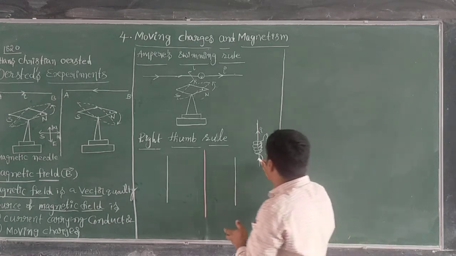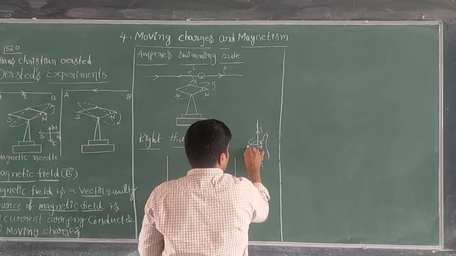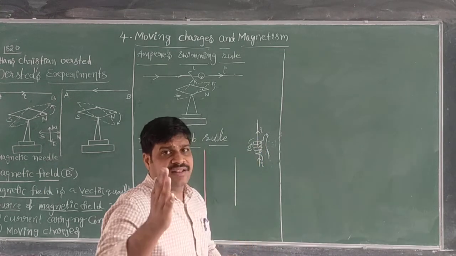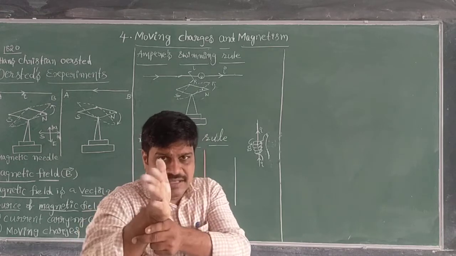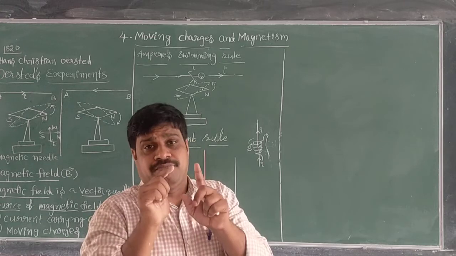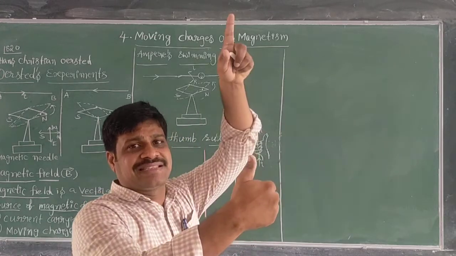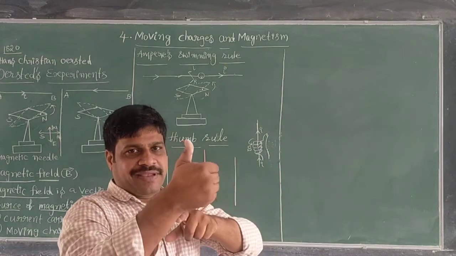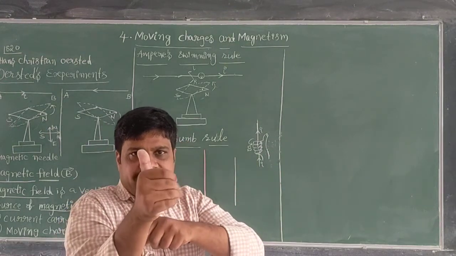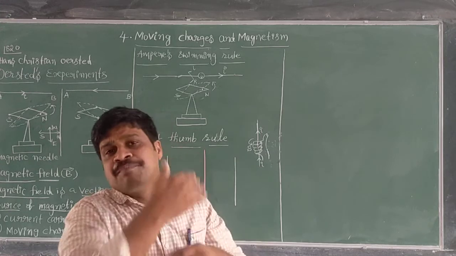The current is flowing like this, so the direction of the magnetic field is the direction in which I am folding the fingers.